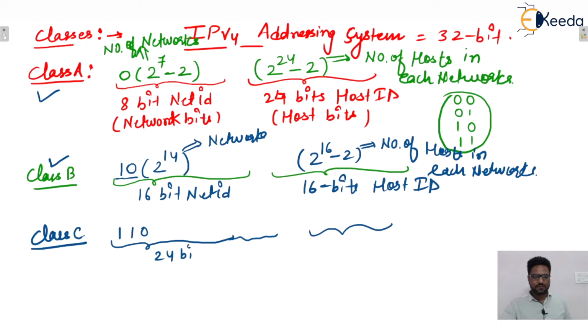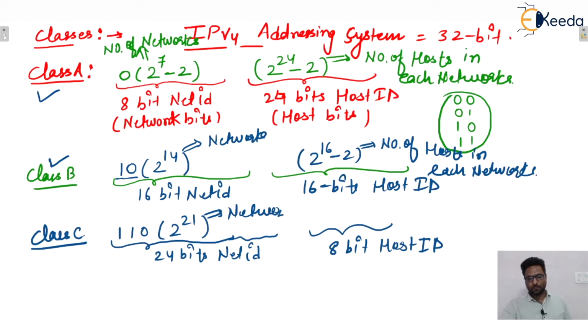Here 24 bits are assigned to the network ID, and the remaining 8 bits are assigned to the host portion, that is known as the host ID. So here how many remain? 21 bits are there. So with the help of 21 bits, 2 raised to power 21 networks are possible, and in every network 2 raised to power 8 minus 2 hosts will be there. I hope this one is clear to everyone.